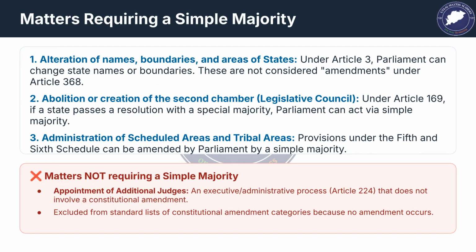Matters requiring a simple majority include altering names, boundaries, and areas of states under Article 3, abolishing or creating a legislative council under Article 169, and amending provisions related to scheduled and tribal areas under the 5th and 6th schedules. Appointment of additional judges is an administrative process, not a simple majority amendment.